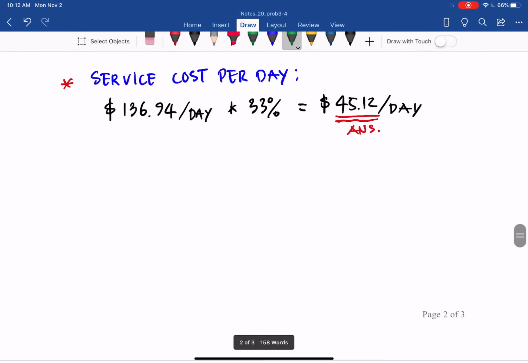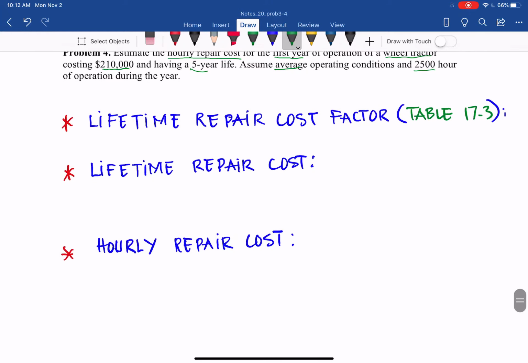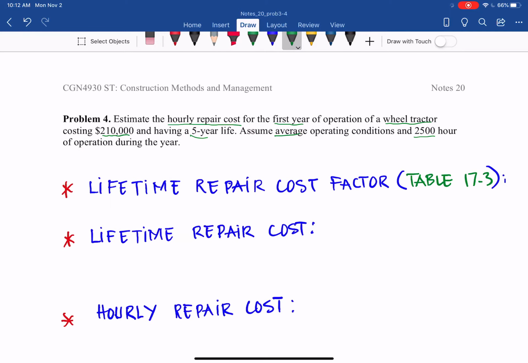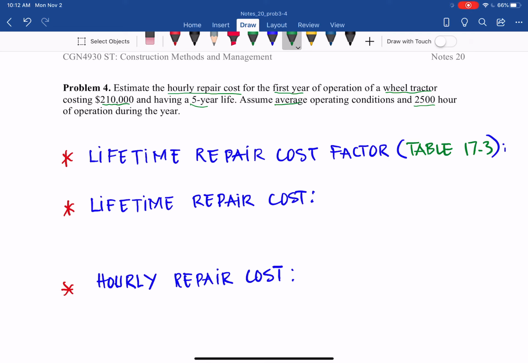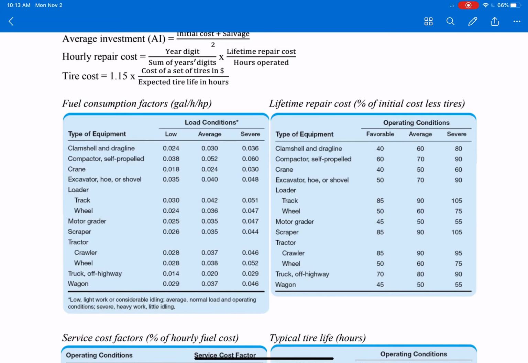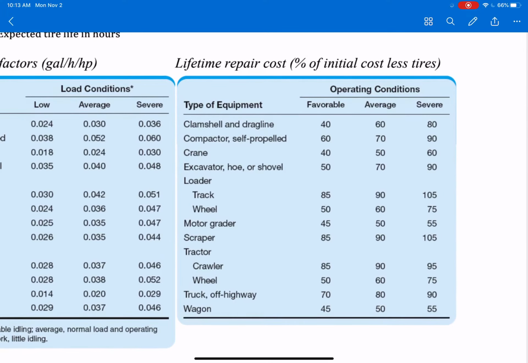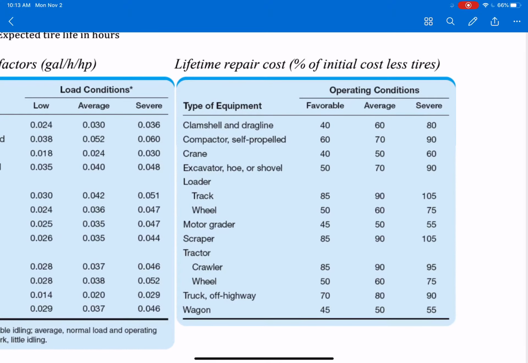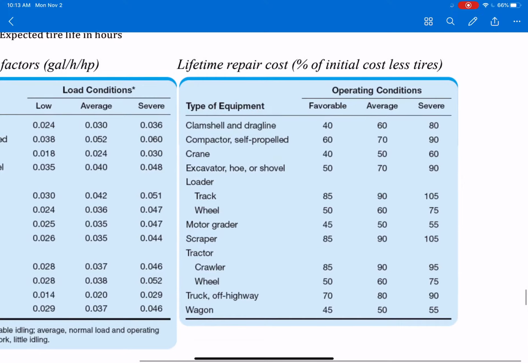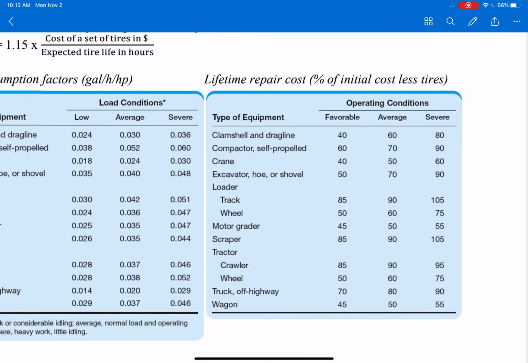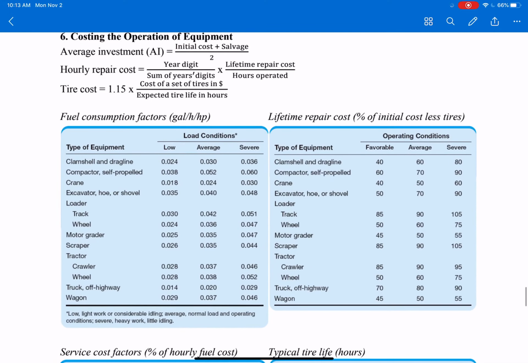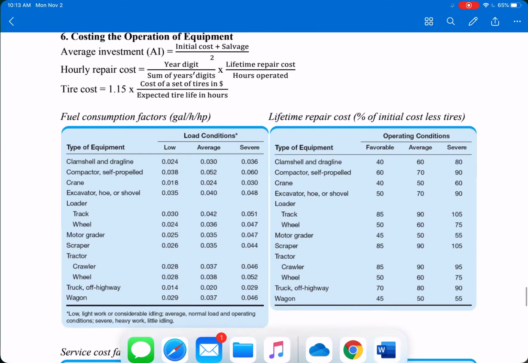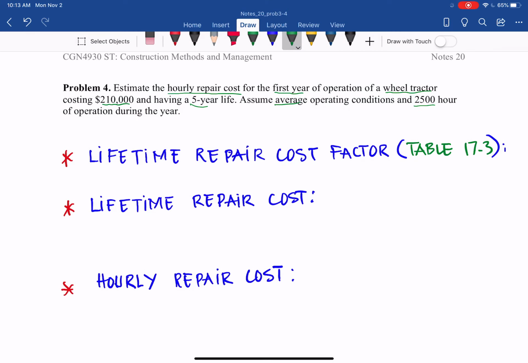How we determine, we can use table 17.3, also available in the exam reference, to determine the lifetime repair cost factor. So go to that table, and here the lifetime repair cost factors are percents of the initial cost less tires, and in this case the problem gives us a wheel tractor.